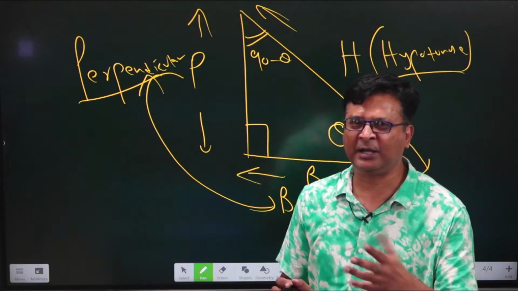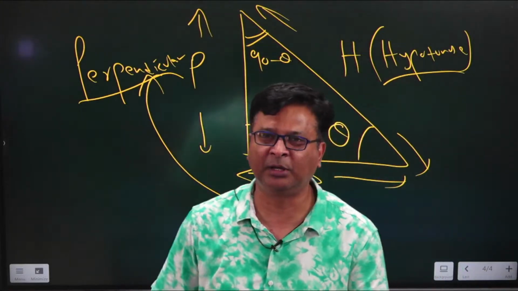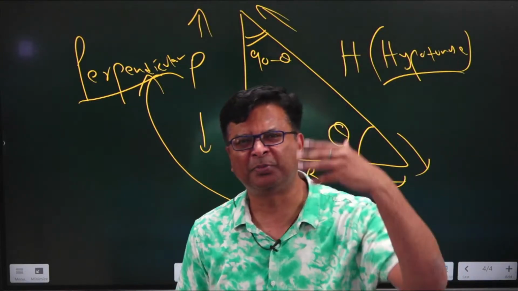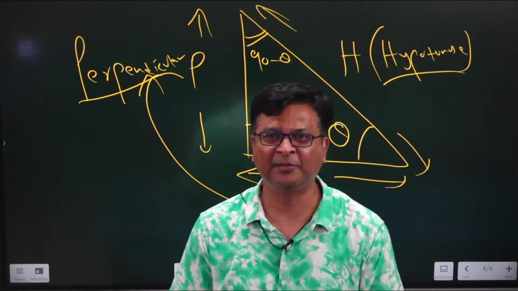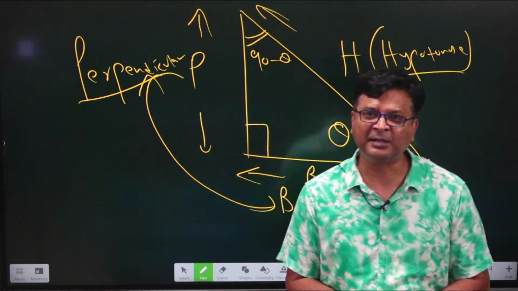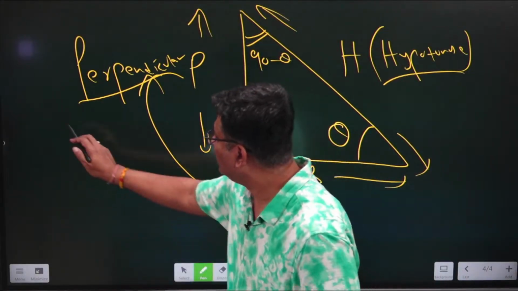I am sure that you will remember all these, sin theta, cos theta, tan theta, because I have made many people remember them, even those who are very bad at maths. So if those persons are also seeing this video, they can understand that if I can make them remember, then you are proficient. So let's start.